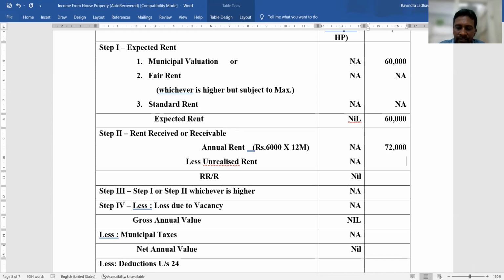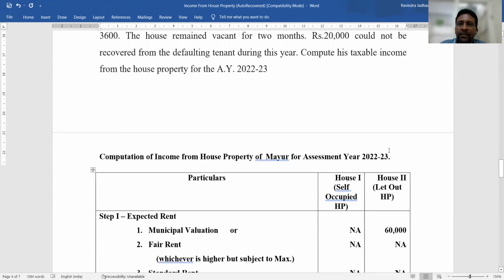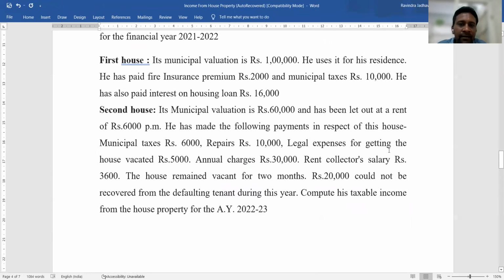Then unrealized rent. If some rent is not paid by the tenant, that means the tenant defaulted on the rent. That portion is called the unrealized rent, and it should be deducted in step number 2. In this case, see here, rupees 20,000 could not be recovered from the defaulting tenant during this year.